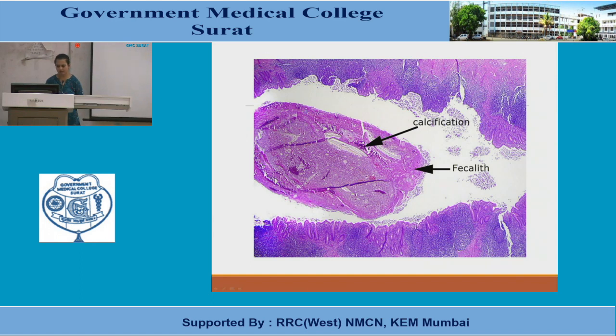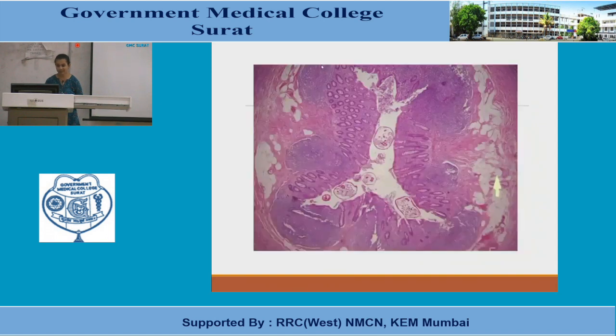Again, can you see mucosa is here, here it is eroded, again it is present over here. So there is partial loss of mucosa. Now, sometimes you can see the worms of Enterobius vermicularis within the lumen. They won't be seen in the layers, but within the lumen.